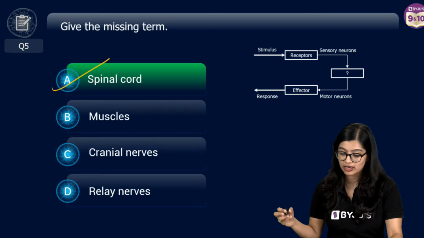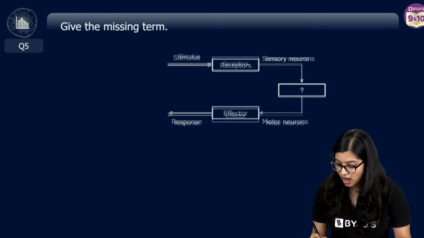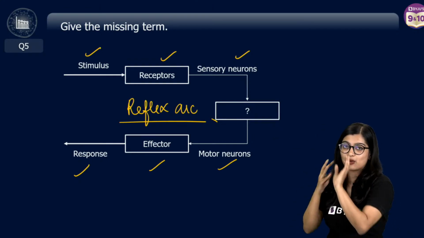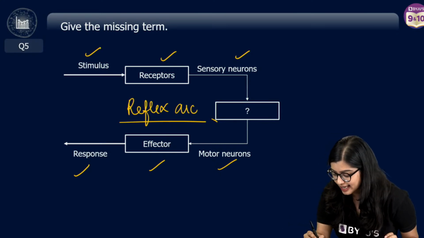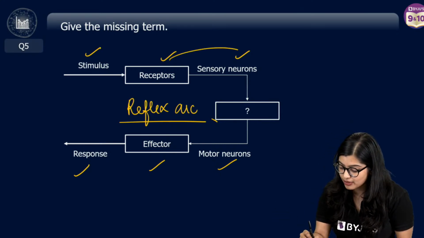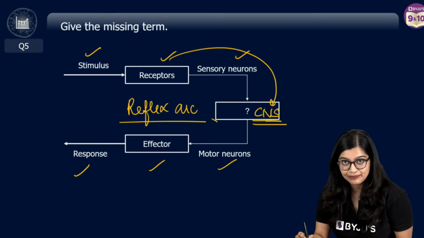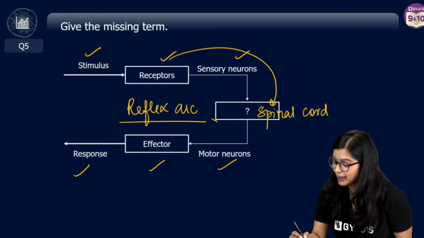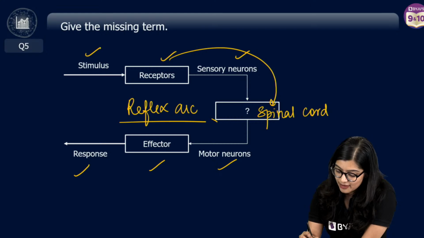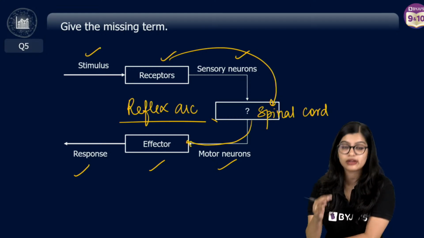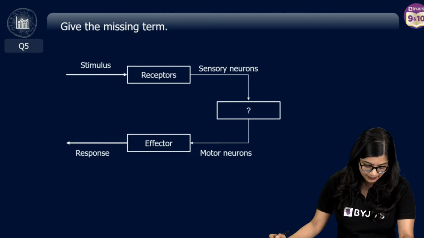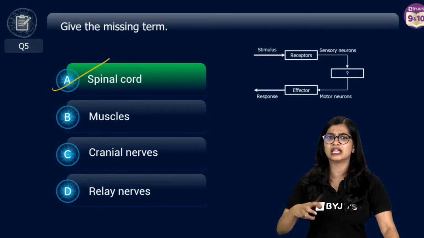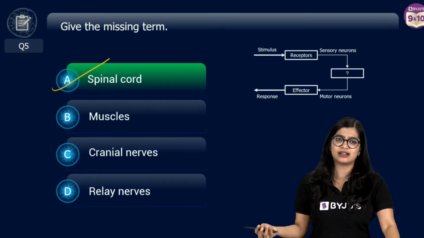Going back to the diagram, how does it work? The stimulus is perceived by your receptor. The receptor realizes that some stimulus is there, which could be light, touch, or heat. Your sensory neurons are responsible for transmitting information from the receptor to the central nervous system. In this case, the central nervous system is the spinal cord, since most reflexes are handled by the spinal cord. Then information is transmitted to the effector by the motor neuron, and there is the response. The muscle automatically vibrates. It could also be the knee jerk reaction, which happens as a reflex.